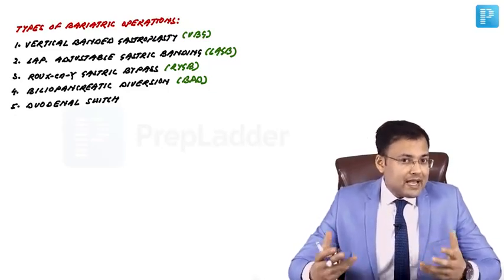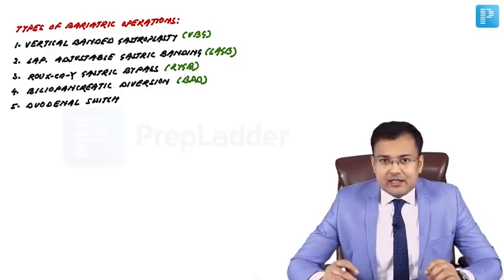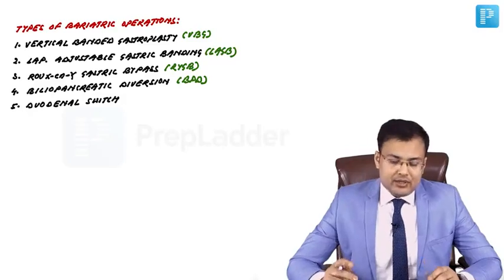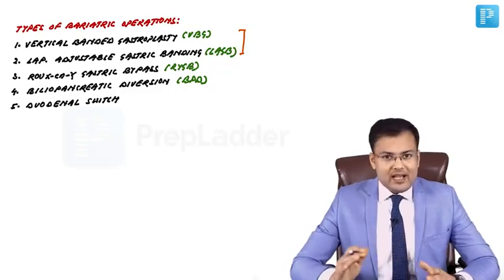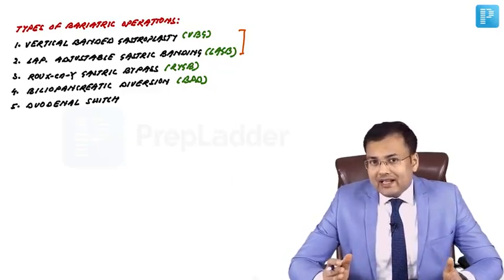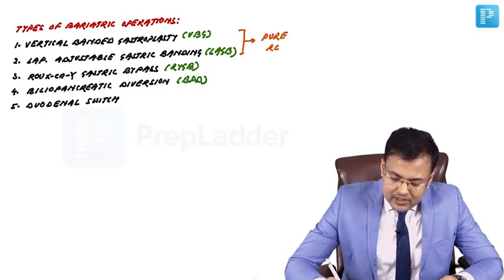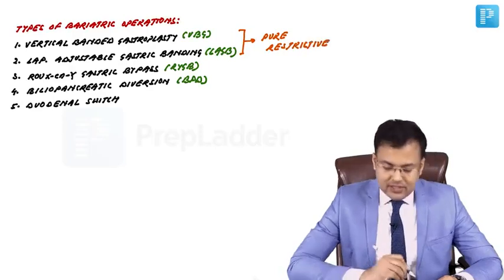On the basis of the mechanism of predominant action, these types are divided into restrictive and malabsorptive types. Vertical banded gastroplasty and laparoscopic adjustable gastric banding are purely restrictive.